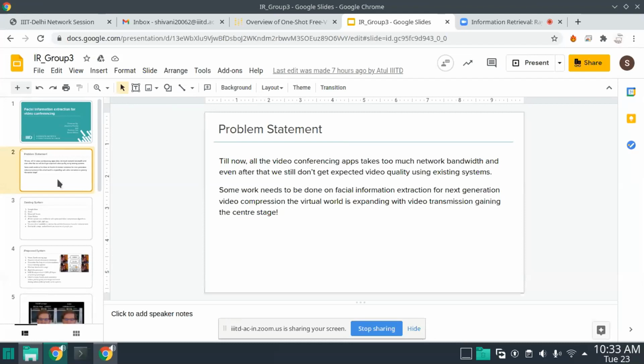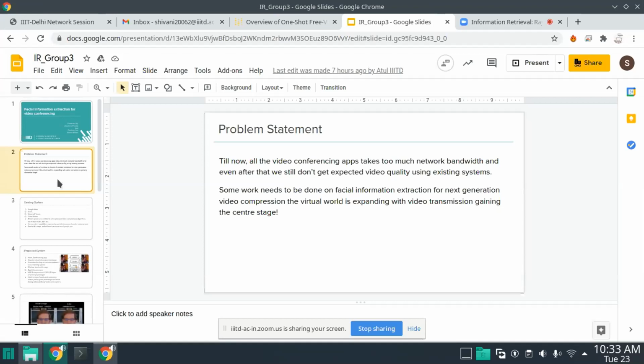So does your system need to recognize the face before going ahead? Actually, what it does is it takes the first frame and extracts the image from that frame. So it will see the face of the person and then do everything else. It will not recognize that person, but it will extract the features of the face.